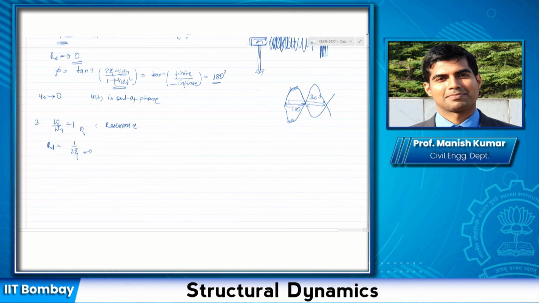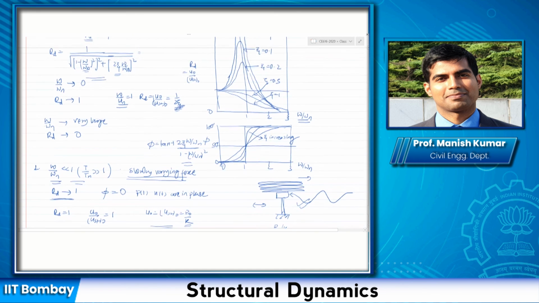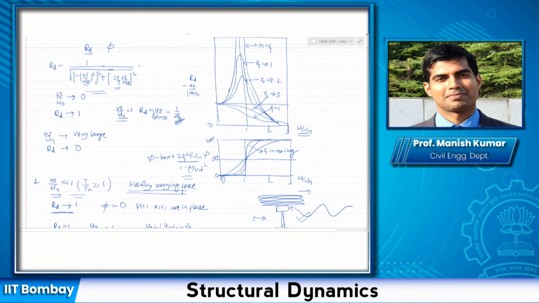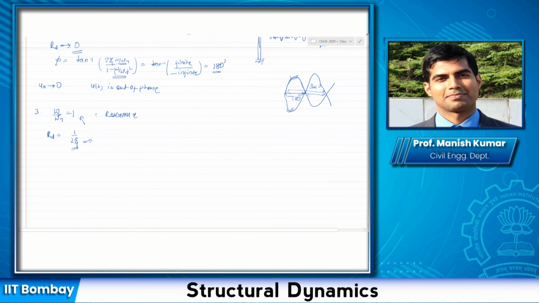Now if you look at the graph here, what do you actually see? As I increase my damping from 0.01 to 0.1, the maximum reduction in response is obtained at this point, let us say, this much. However, at a very small value of the frequency ratio, it is again very small, and the same for a very high value of frequency ratio. So the effect of damping is actually maximum at resonance. The whole response at the resonance is controlled by the damping in the system.